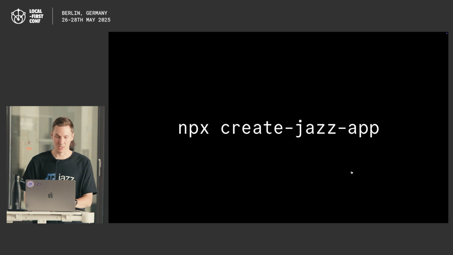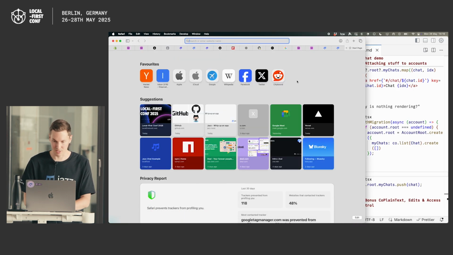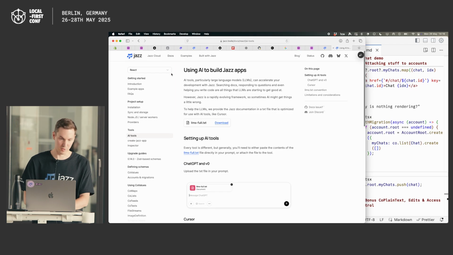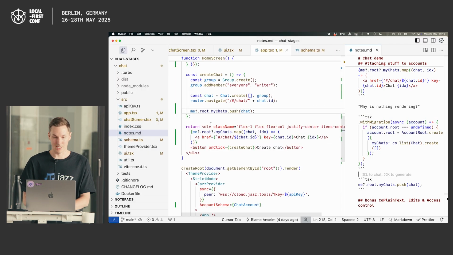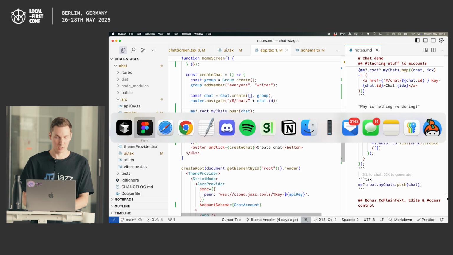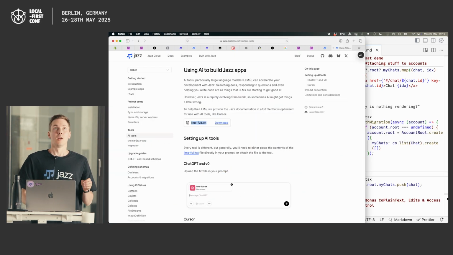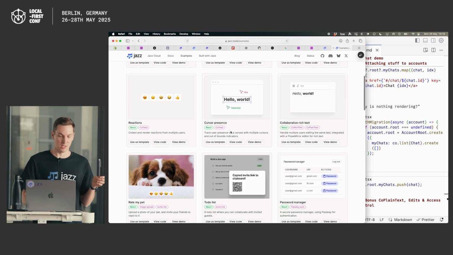If you want to use something like V0 or other vibe coding tools, on our homepage we have a section called AI tools. So if you go to our docs, go to AI tools, you have an LLM text that you can use. And even though Jazz is very alien and weird and different from traditional infrastructure, they should do a pretty good job helping you build your Jazz app. Again, we would really appreciate your feedback. One other thing you can try is, whatever you think of building, you can look at our example apps and see if you find something similar and then use that as a template.